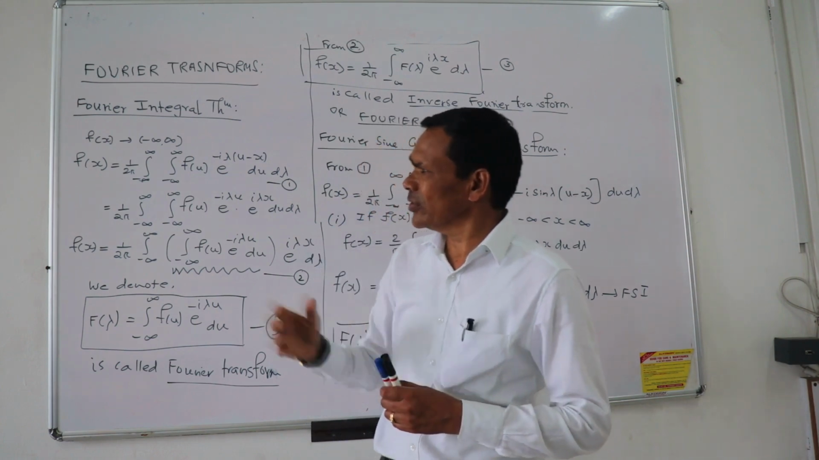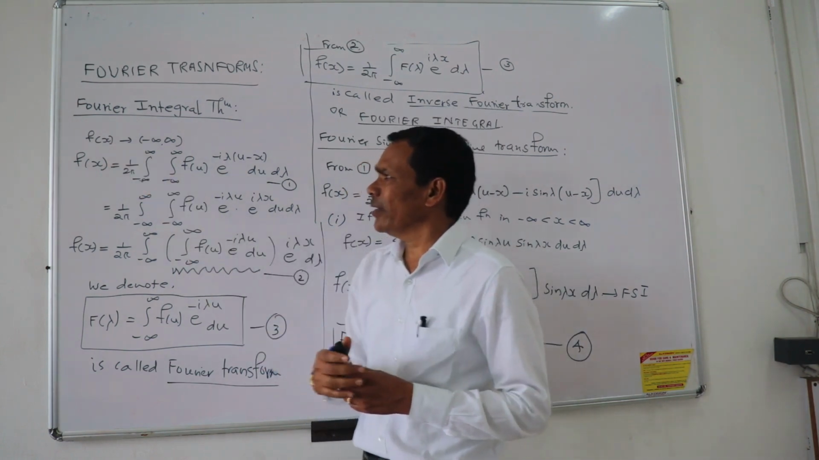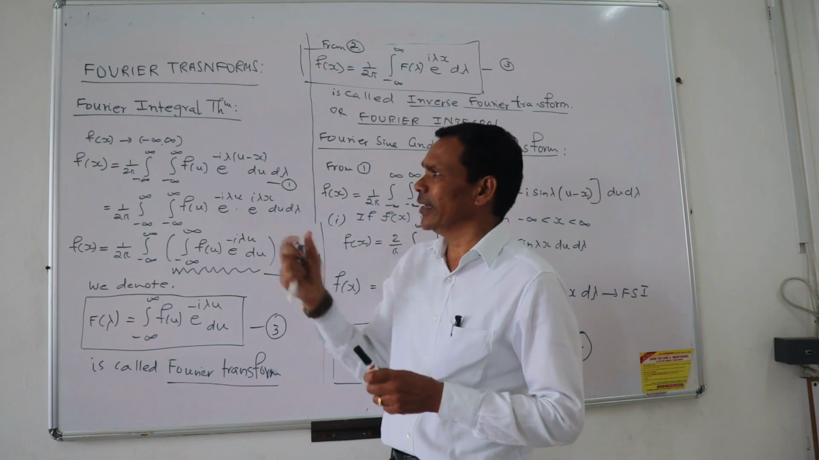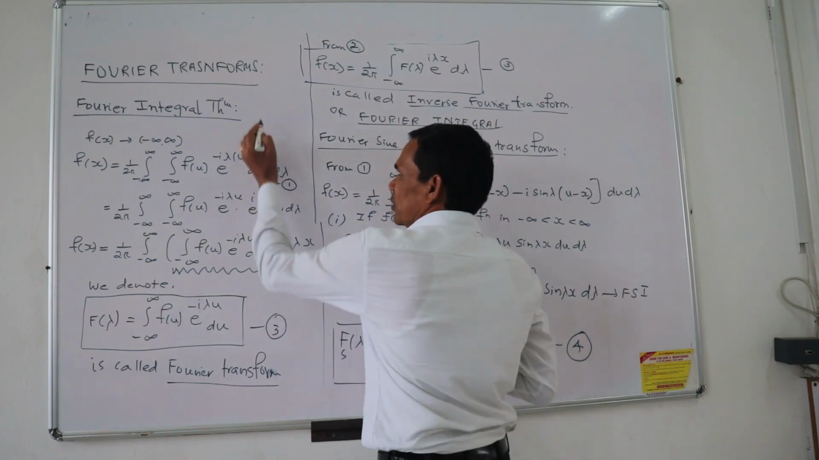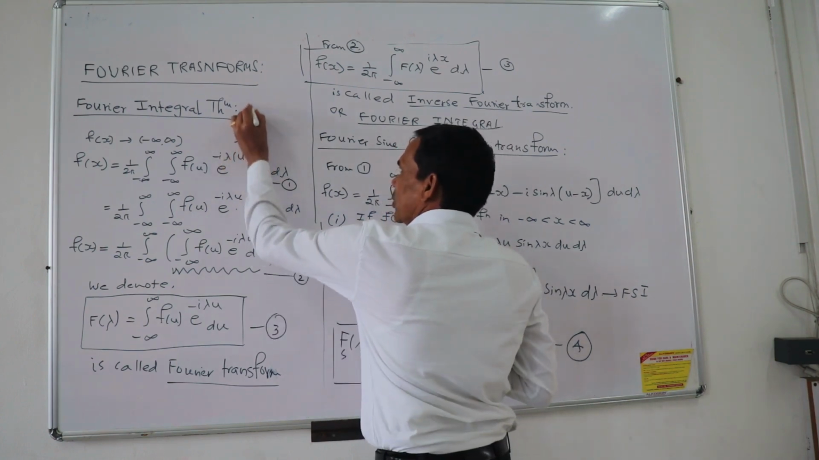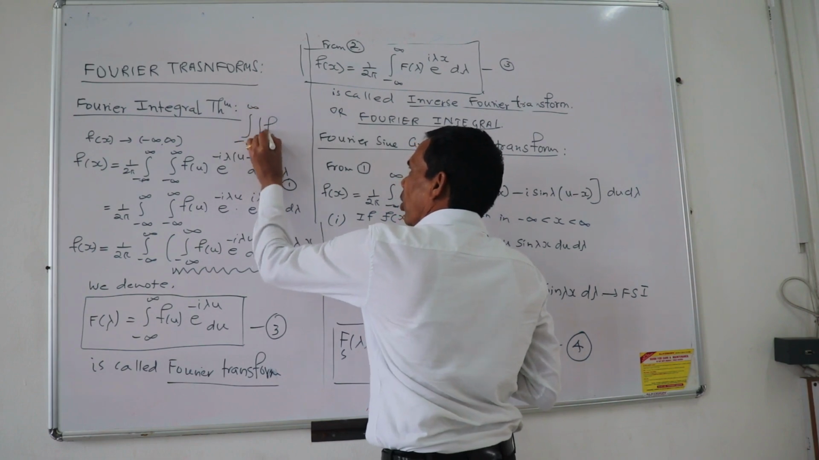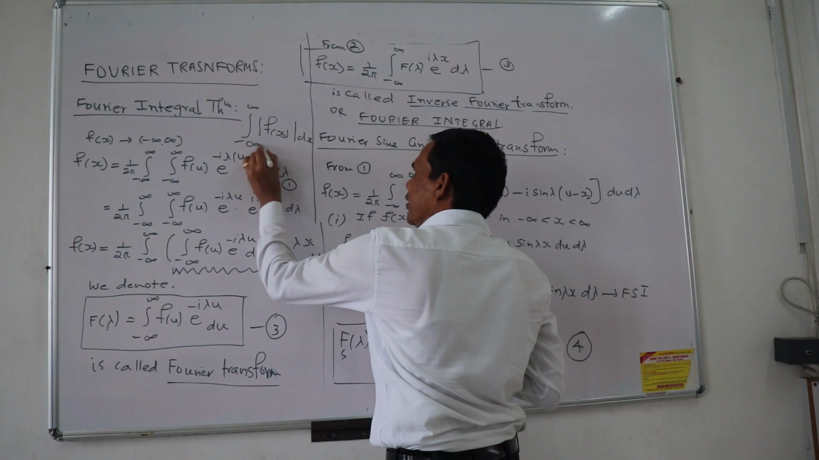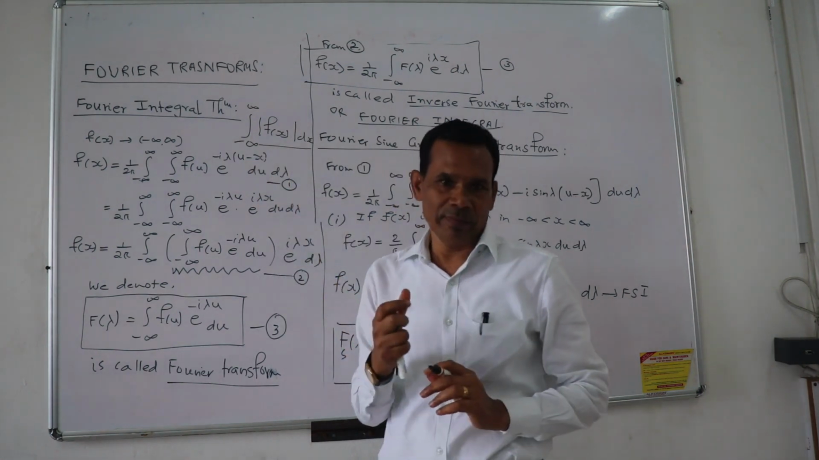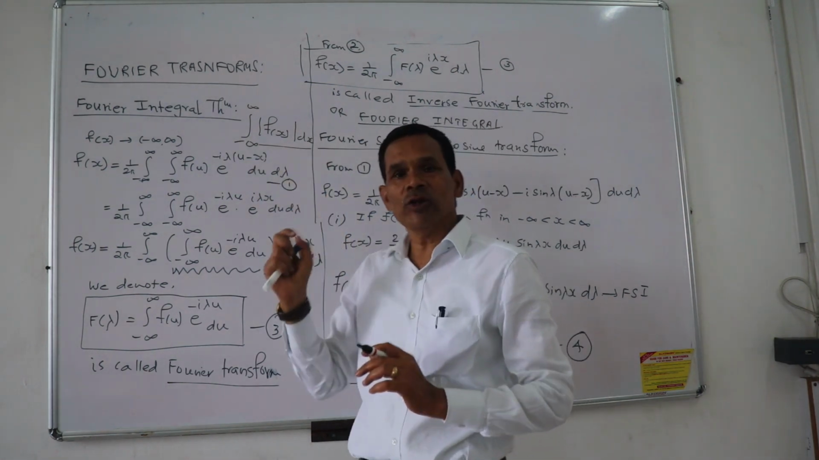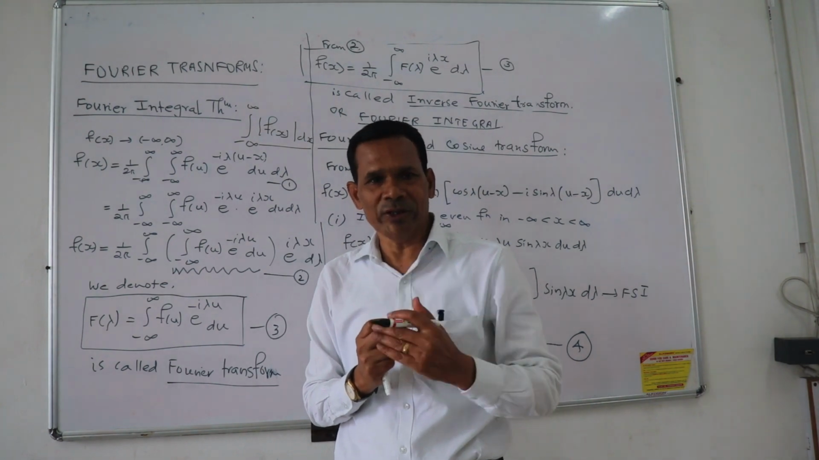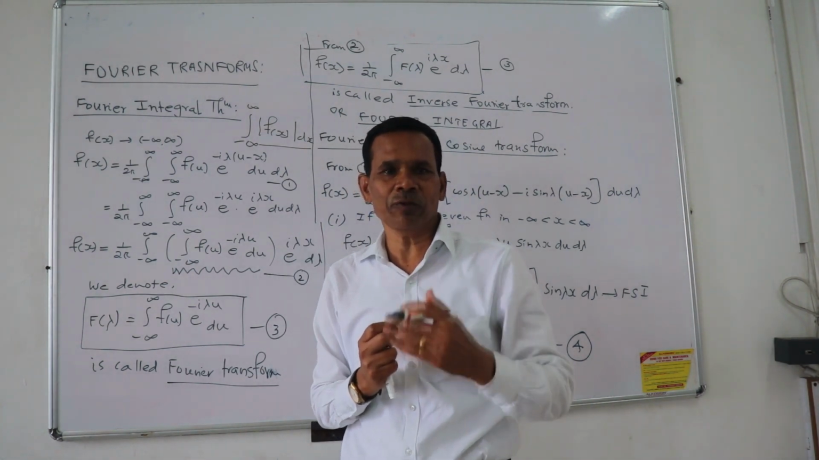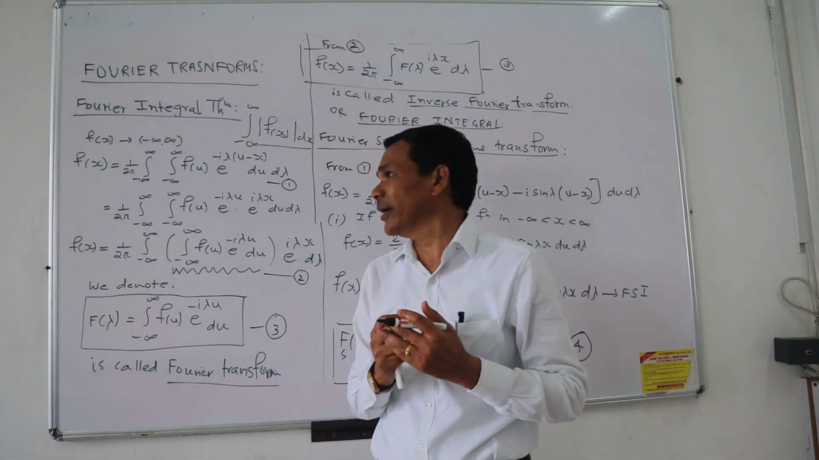The second condition is that this function should be absolutely integrable in the interval. That is, the integral from minus infinity to plus infinity of mod of f of x dx should be convergent. For this absolute value it should be finite or convergent. Then we say that it is absolutely integrable in that particular interval.